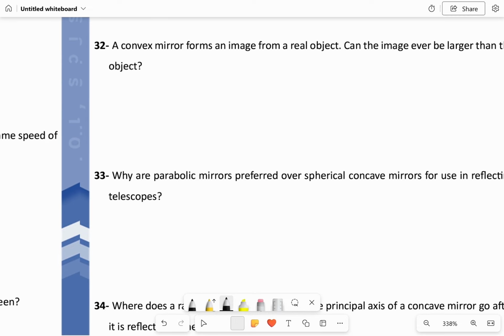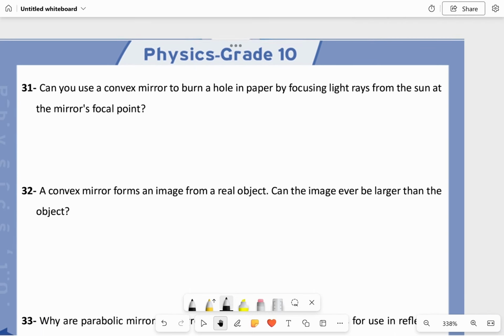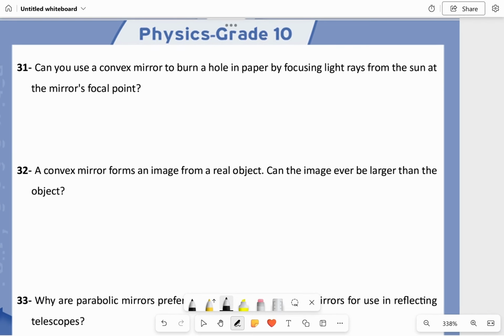We have question 31. Can you use a convex mirror to burn a hole in a paper by using light rays from the sun at the mirror's focal point? No, you cannot, because a convex mirror only diverges light rays. It cannot converge light rays. For question 31, you can do that with a concave mirror, because a concave mirror is able to converge all light rays at one point.